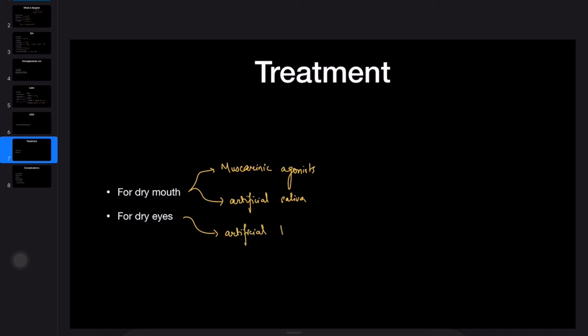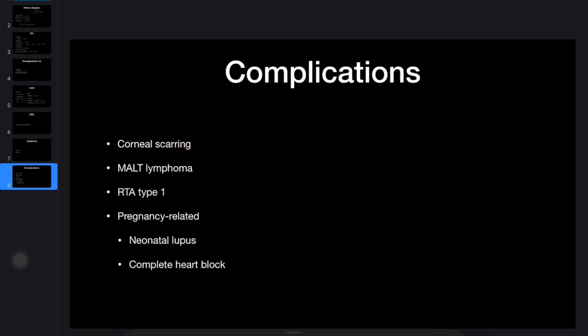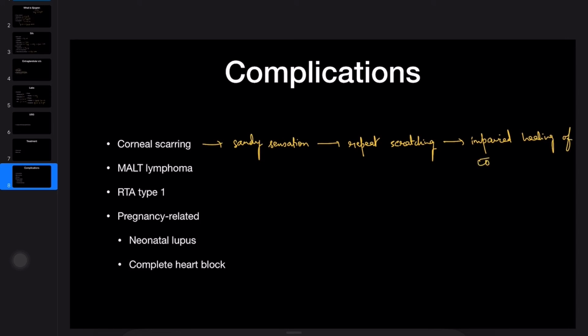There are some complications of Sjogren syndrome you need to know. Some of them are obvious, while some of them have underlying causes. So we will go through these one by one. If you remember, one of the symptoms of Sjogren's was a sandy sensation or a foreign body sensation in the eye. So as a result of this, the person will scratch as a reflex. The cornea may be damaged in this process and it normally heals. But because of decreased tear production, the healing is impaired. So you will see scar in the cornea.